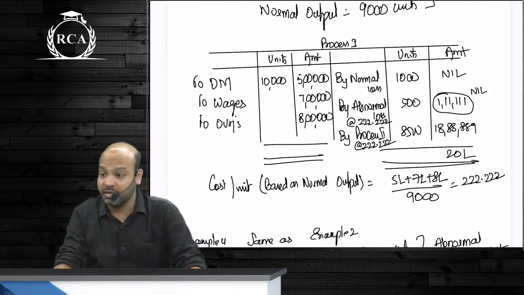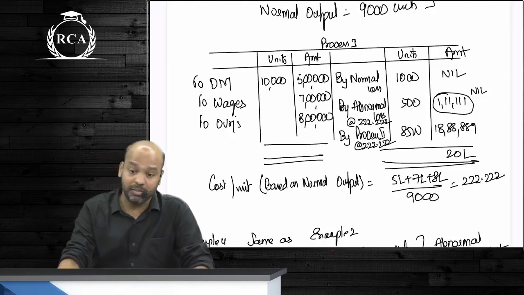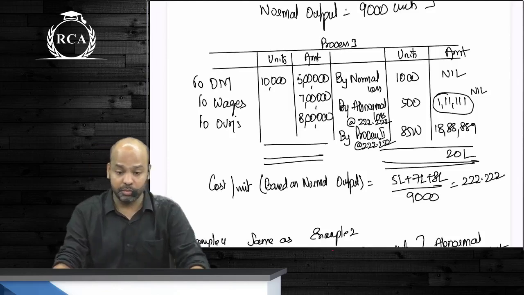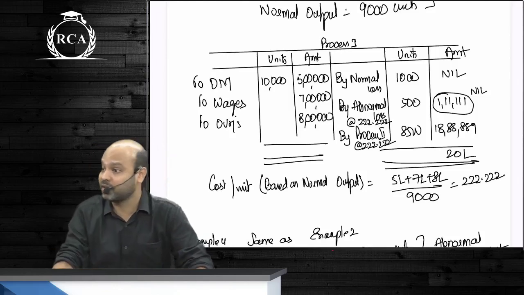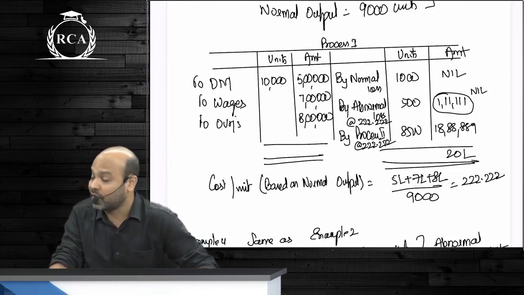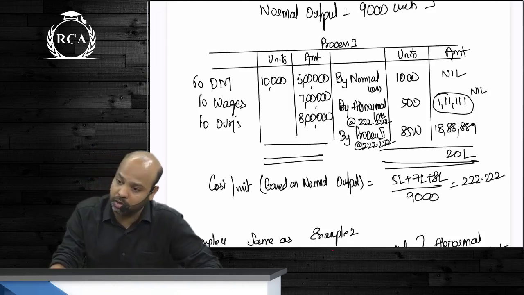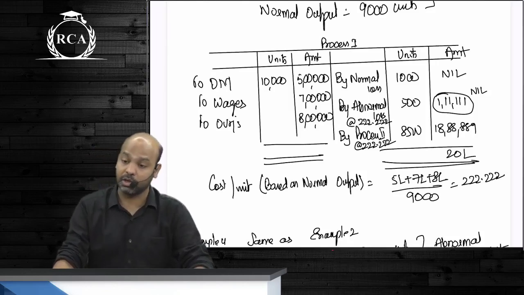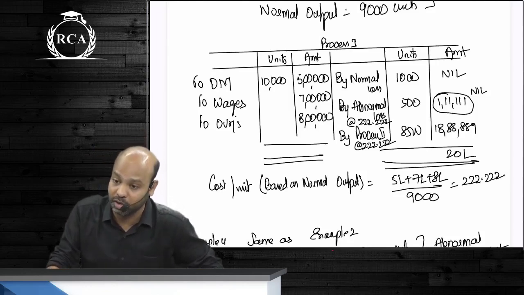Now, if there is abnormal loss, the actual scrap realization will be more than the amount of normal loss. Whatever is the scrap realization of normal loss has already been adjusted against the total cost incurred. Whatever is the scrap value of abnormal loss, it will be adjusted against the cost of abnormal loss. The balance net amount will get transferred to your profit and loss account.